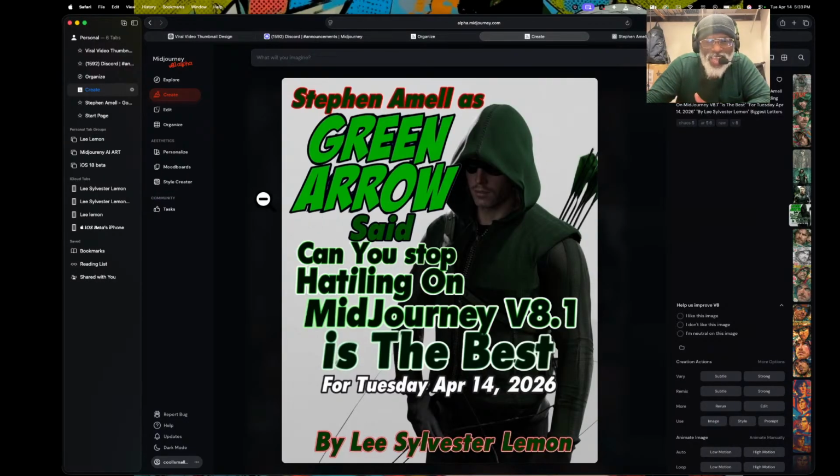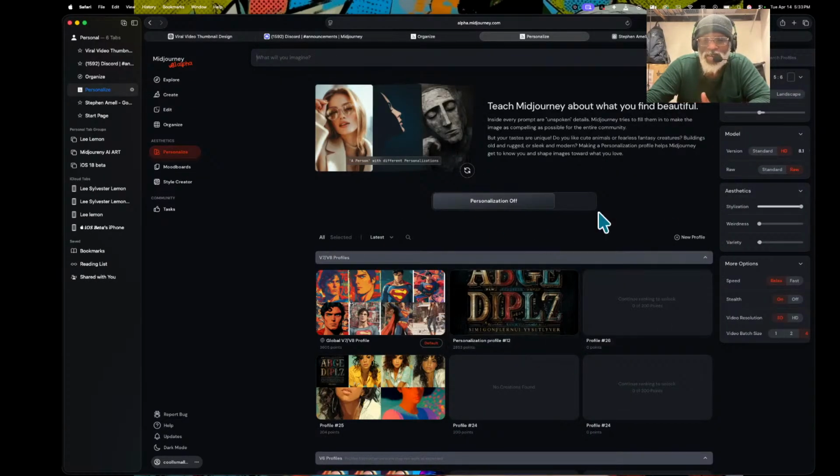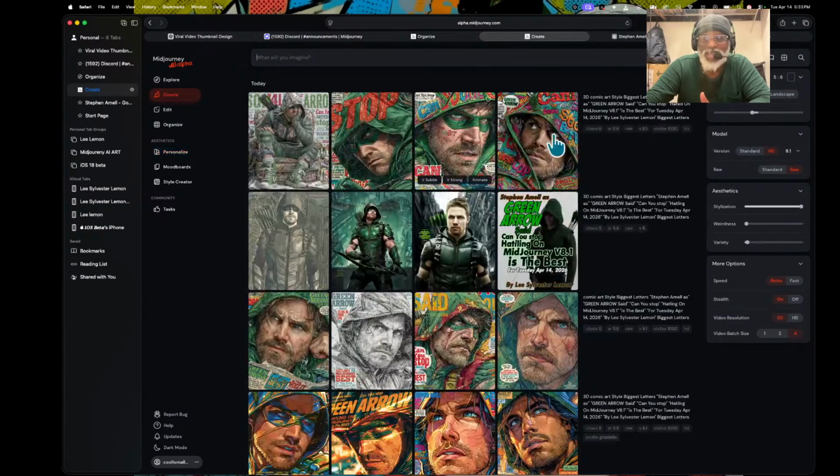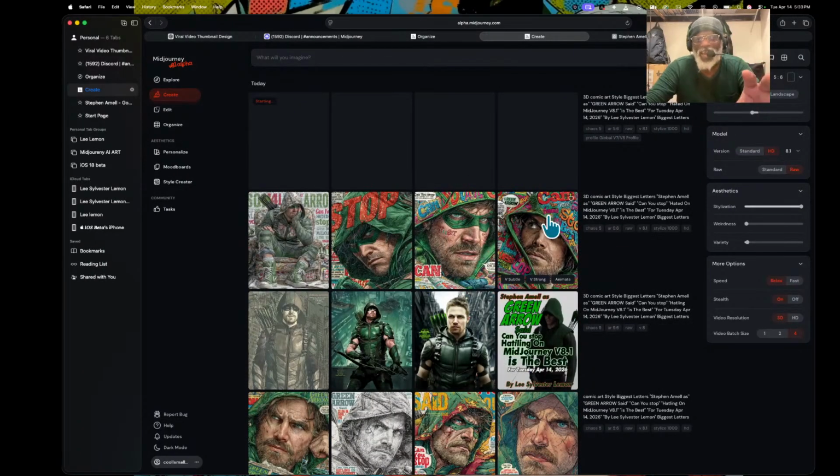So that is the catch. You can see my personalization is off. If you turn this on right here, you would get the exact same result. It doesn't matter if you want to change it or not, but you can see clearly version 7 features are on this new model. And that's something that I did just notice right now.